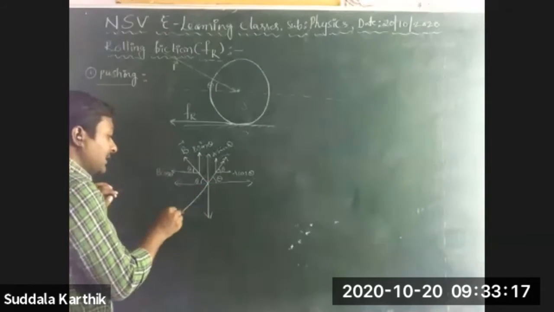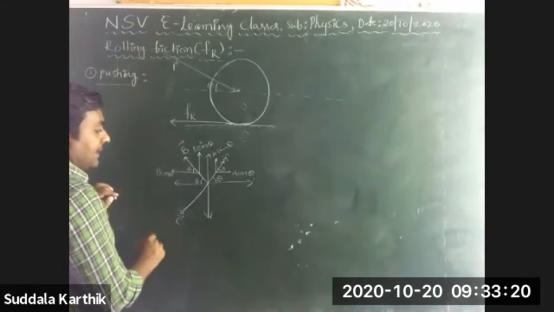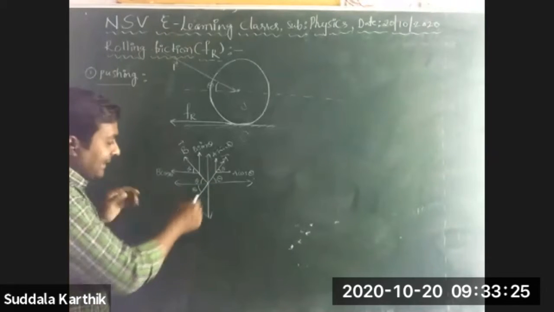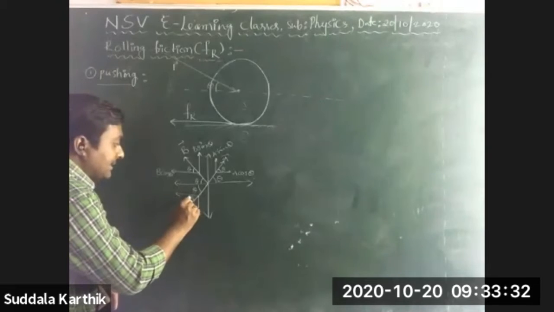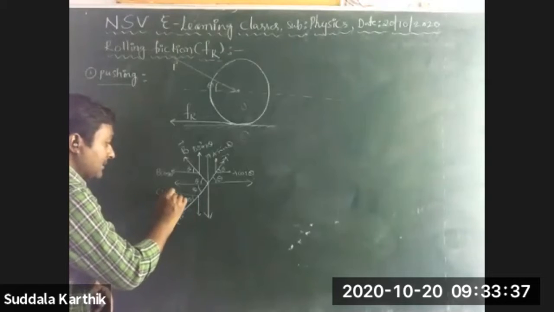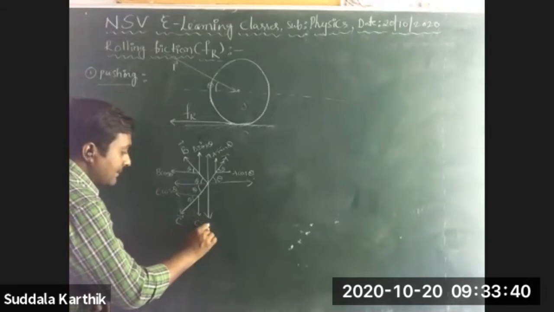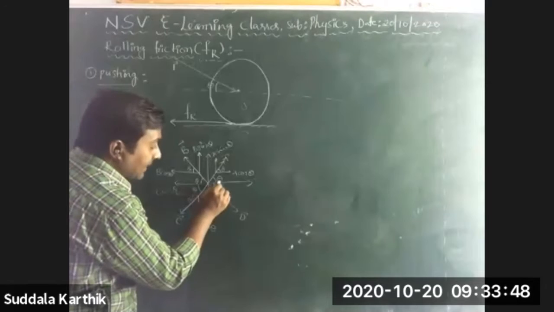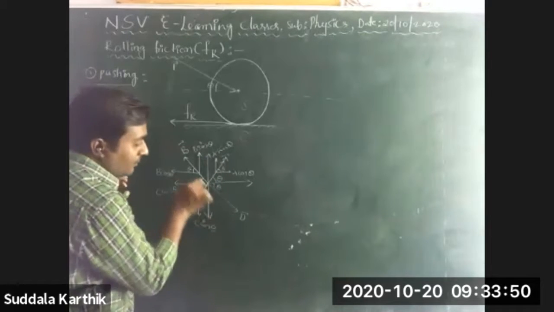Now one vector is moving in this direction. This is the C bar vector, making angle theta with the horizontal. Which direction is it moving? Downward and left. So this is C cos theta, this is C sin theta. Now if a D bar vector is moving in this direction, it is making angle theta with the horizontal. Which direction is it moving? Downward and right.